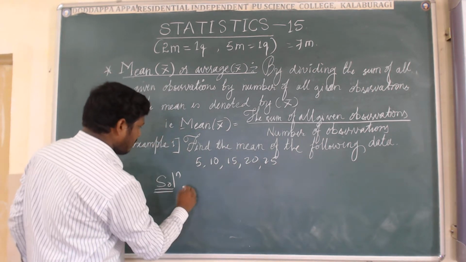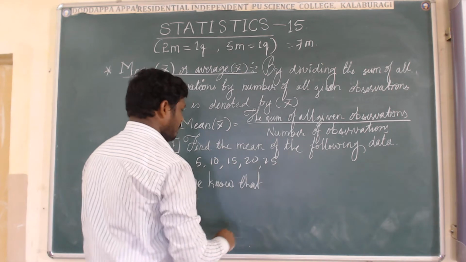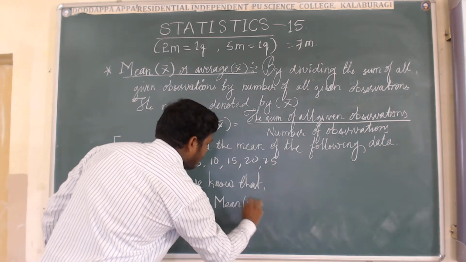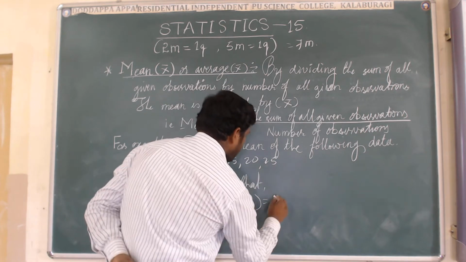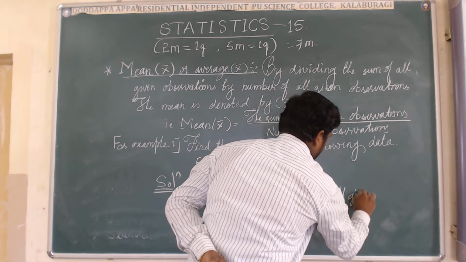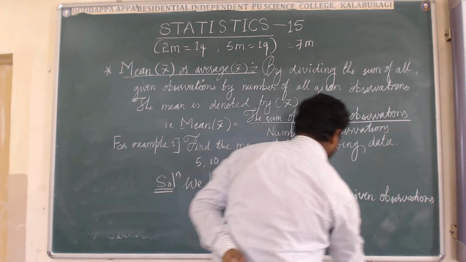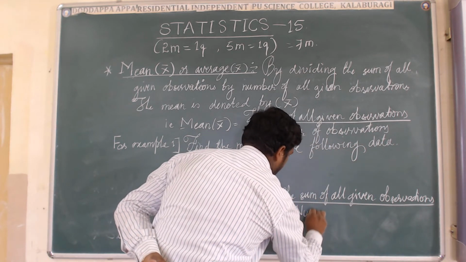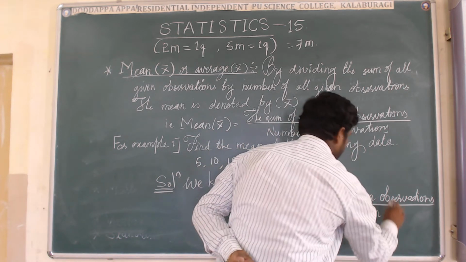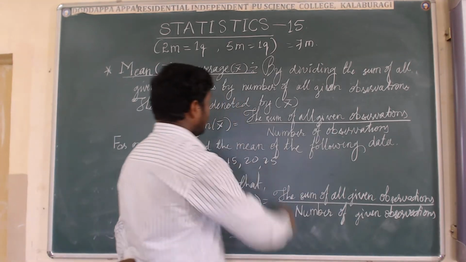Yes, we know that mean is denoted by x bar, equal to the sum of all given observations divided by the number of given observations.